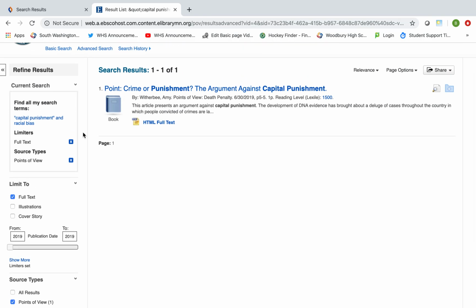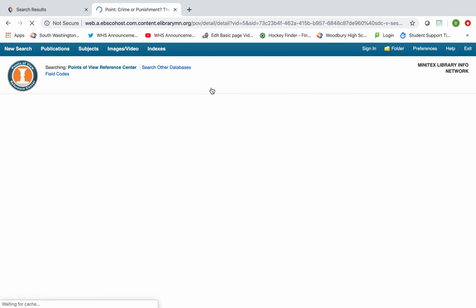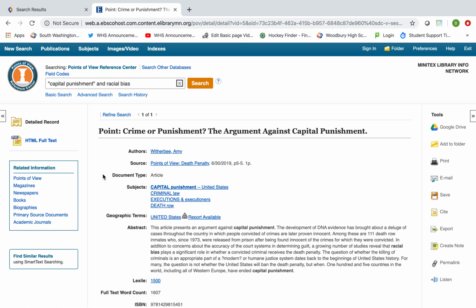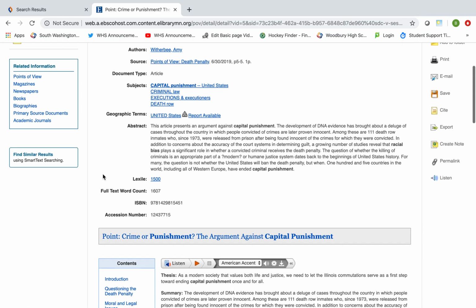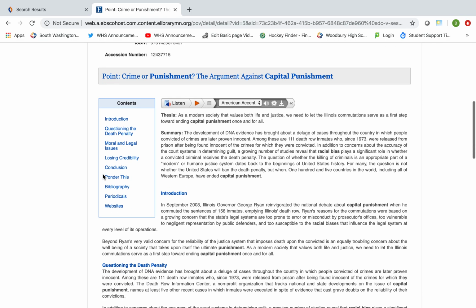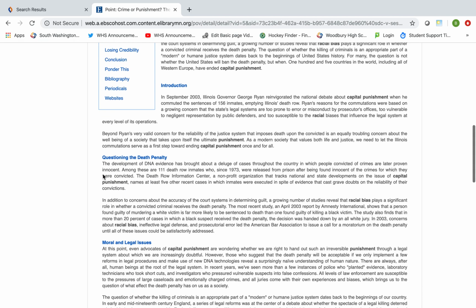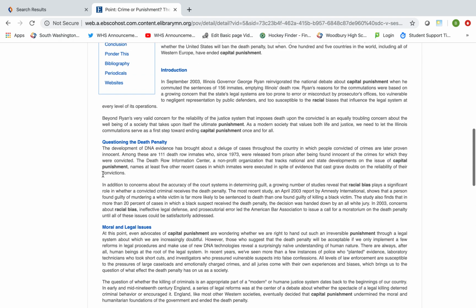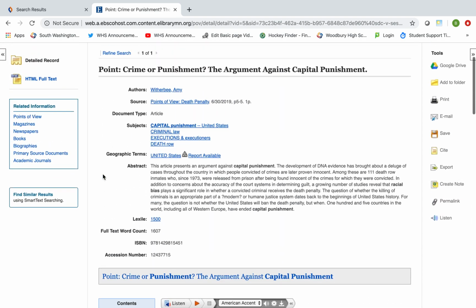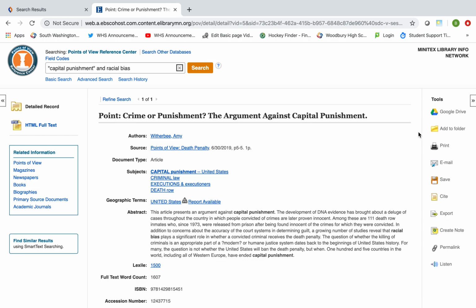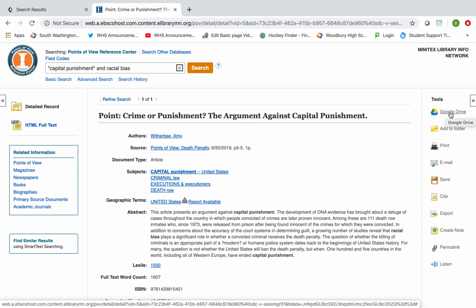I can start with the argument against capital punishment. It sounds like it might help me. All right, within that article, which is down below, I see that I have information that I'll browse through, hopefully finding information that will help me with my research. Some of the tools that you'll be able to use will be of great help. One, you can link to your Google Drive and then save these articles directly to Google Drive. If you want to come into the Media Center and print them, you can do that as well.